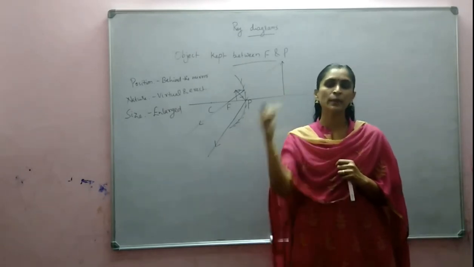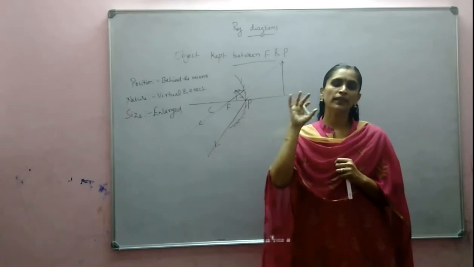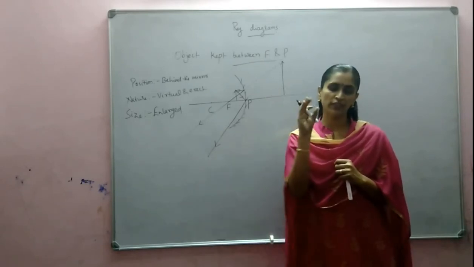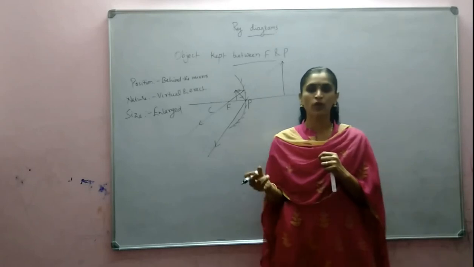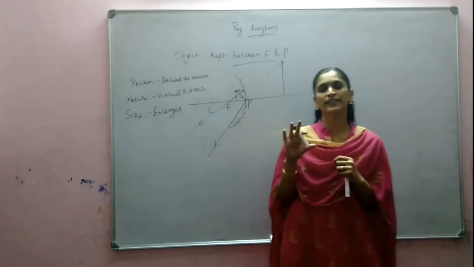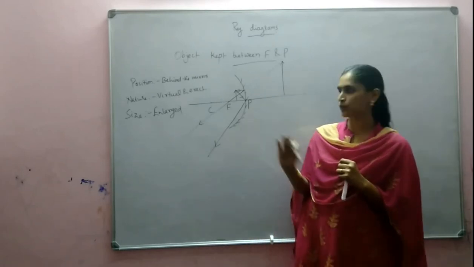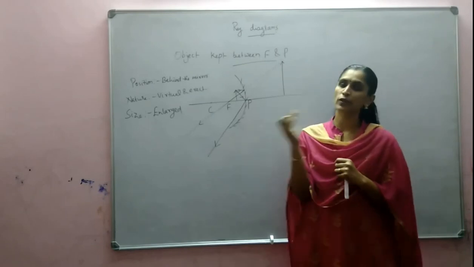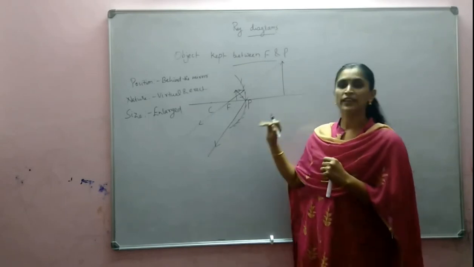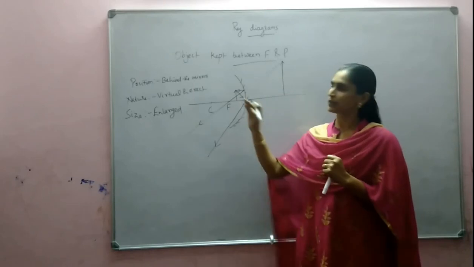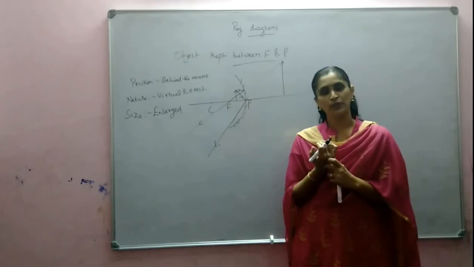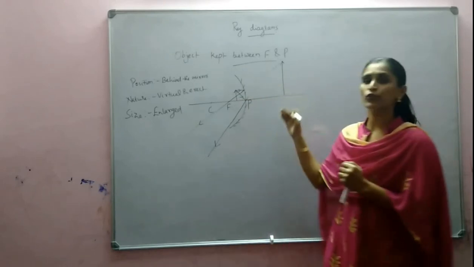In the remaining 5 cases, we can do the experiment and observe at which position the image is formed, whether it is small size, larger size, all those cases we can observe experimentally, because those images can be caught on a screen. But here we cannot get the image on a screen. It is a virtual image. Okay. These are the different cases for concave mirror.